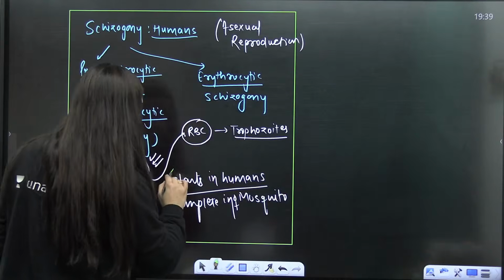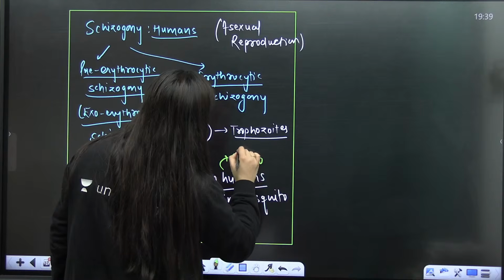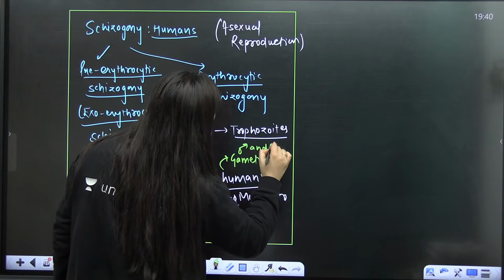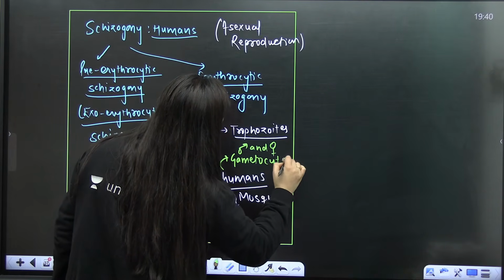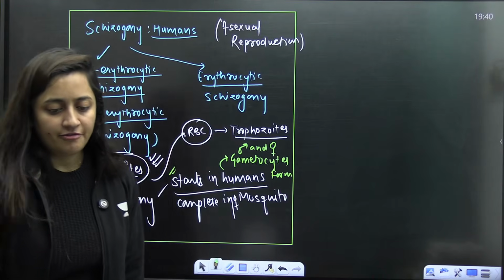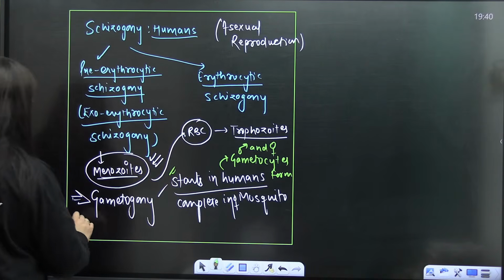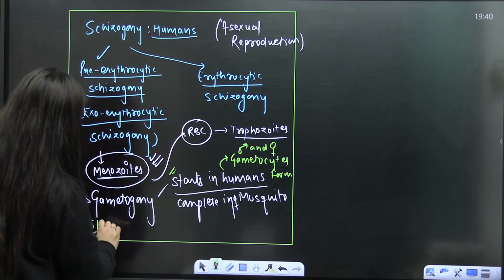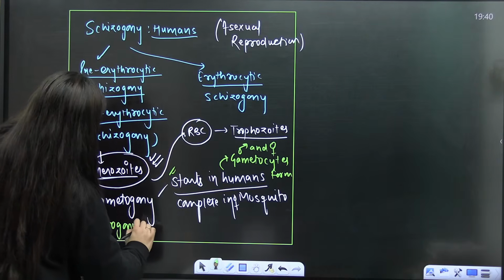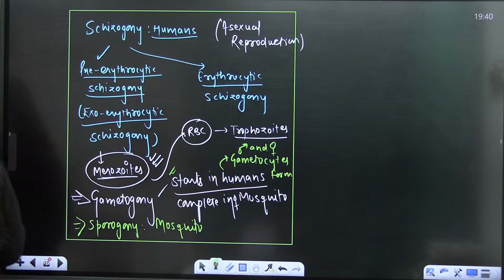So male and female gametocytes form in the humans. Am I clear? Male and female gametocytes form. Then after that, there will be the sporogony. That will be in the mosquito, of course. Any doubt? Quick. Any doubt?